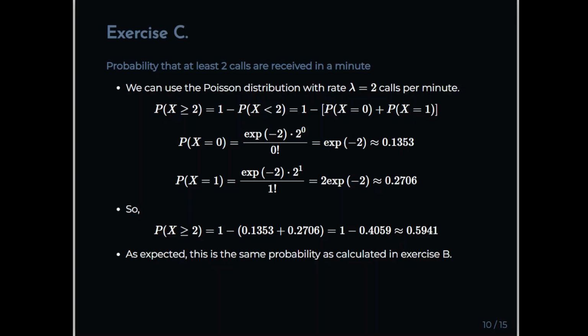The probability of x equal to 1 is the exponential of minus 2 times 2 to the power of 1 divided by 1 factorial. That is 2 times the exponential of minus 2, and that is 0.2706. So the probability of x being greater than or equal to 2 equals 1 minus 0.4059, which is 59.41%. So as expected, this is the same probability as calculated in exercise B.